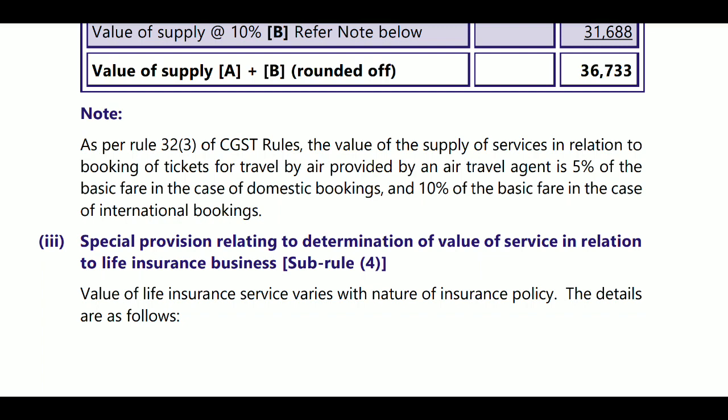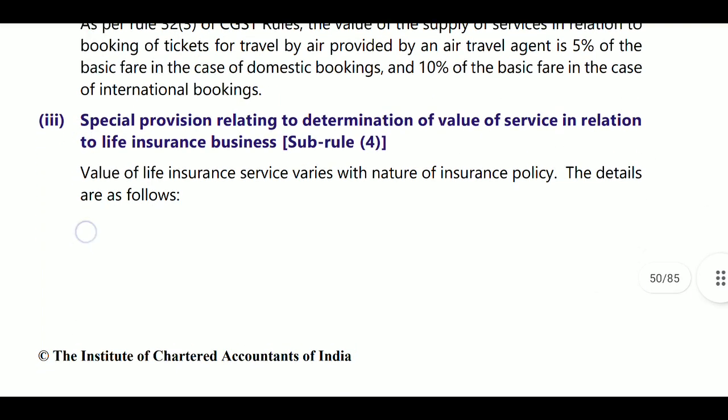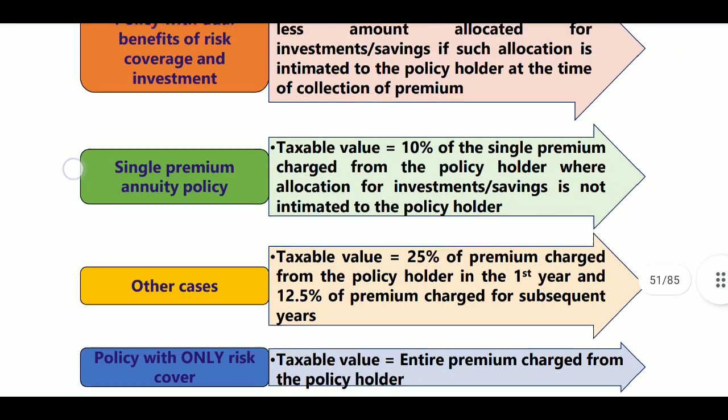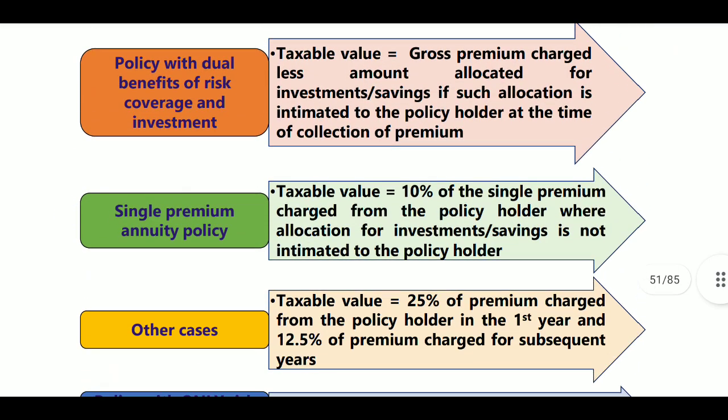Next, rule 32(4), sub-rule 4, is about life insurance business. Here in life insurance business, there are 4 items. Policy with dual benefit of risk covered and investment, that is taxable value is equal to gross premium charged less amount allocated for investment savings if such allocation is intimated to the policy holder at the time of investment.